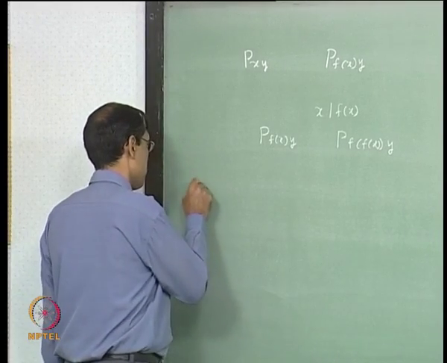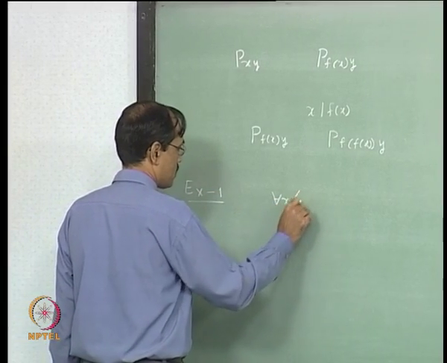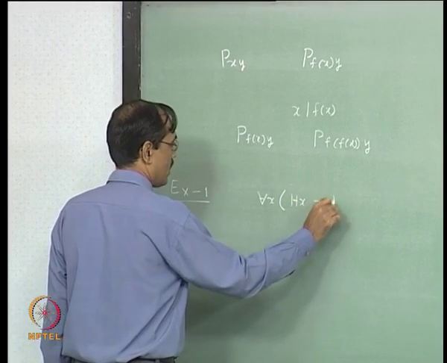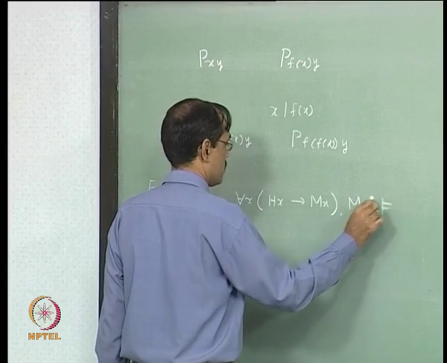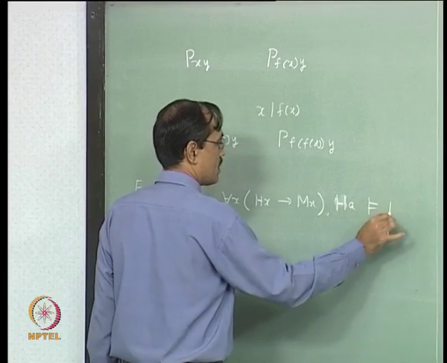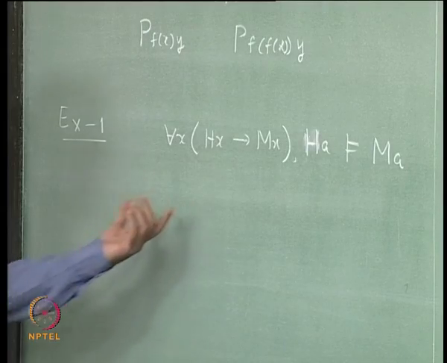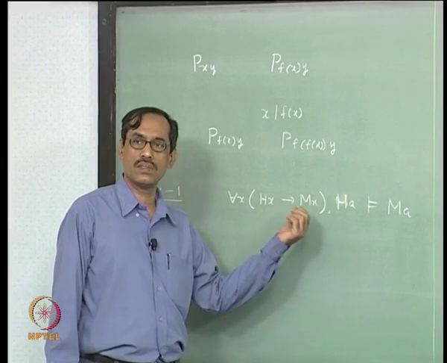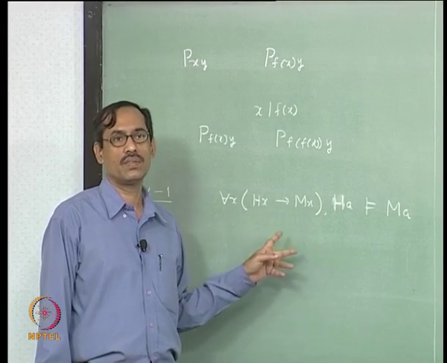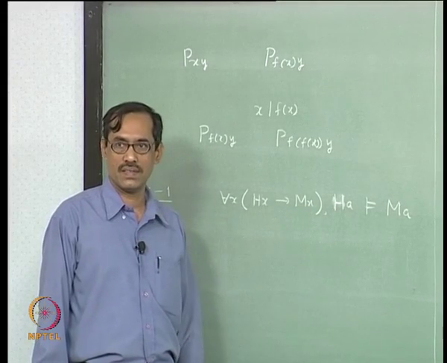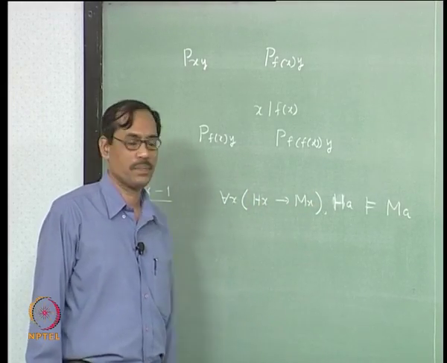Say, we will take a very simple example. Suppose we have for each x, Hx implies Mx, and H of a entails M of a. Okay. So, in resolution what we will do is try to convert all these things to SCNF, where we will get the disjunctive clauses. Then we should take the resolution on the disjunctive clauses as in PL, that is what we are doing, but somewhere the most general unifier can be helpful. Okay. So, let us see.